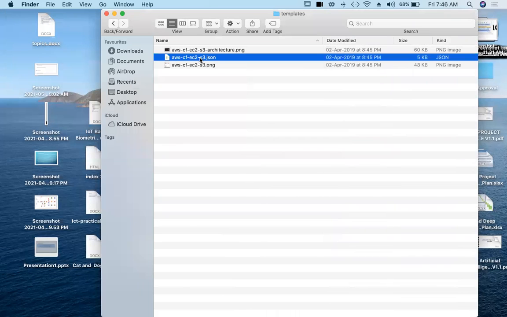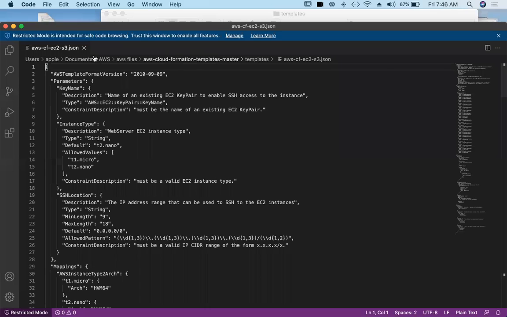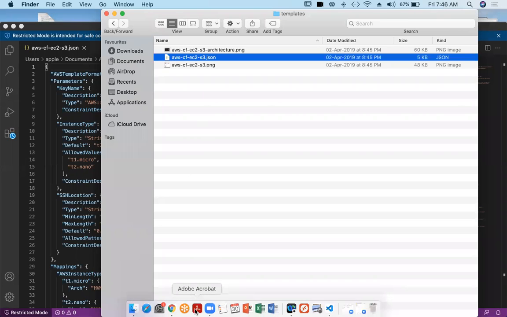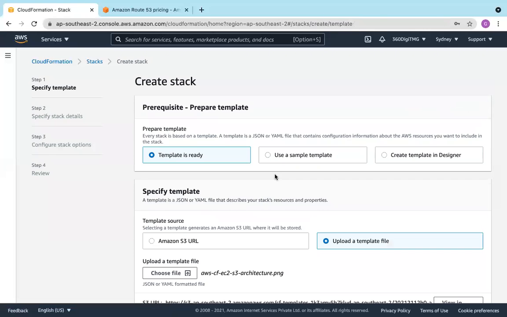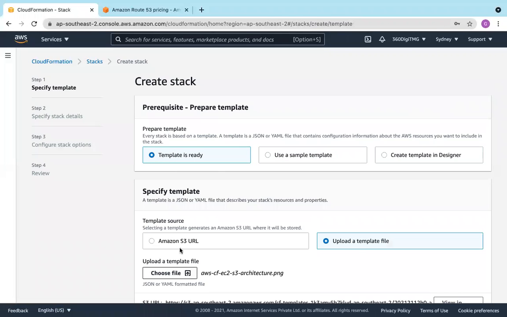And if we look into this code, we will come back to this. Let's go here, upload this .json code here. Create stack, use a sample template. The template is ready.